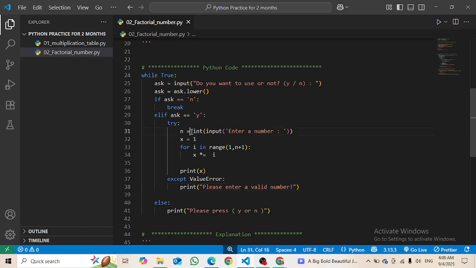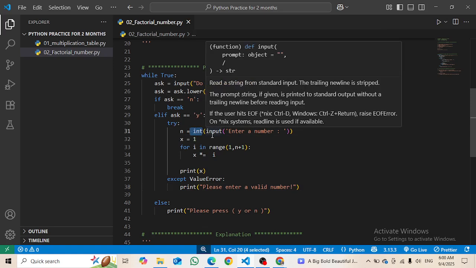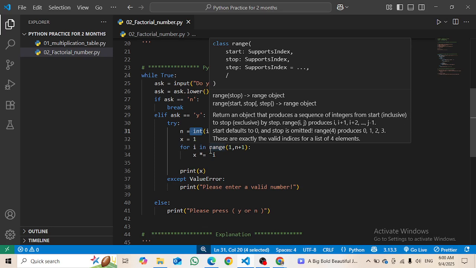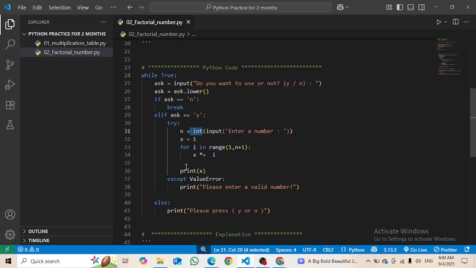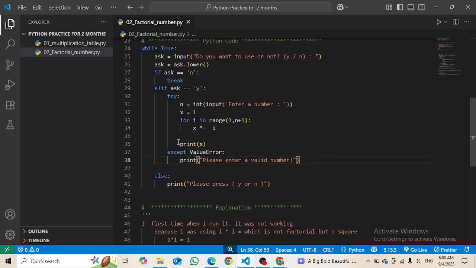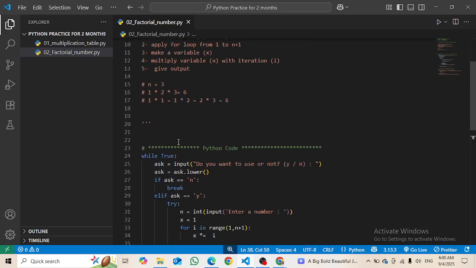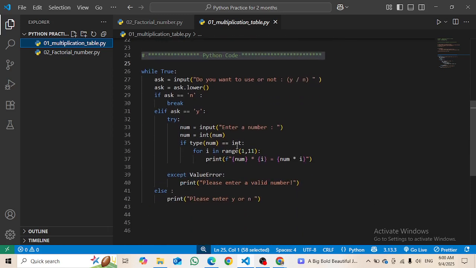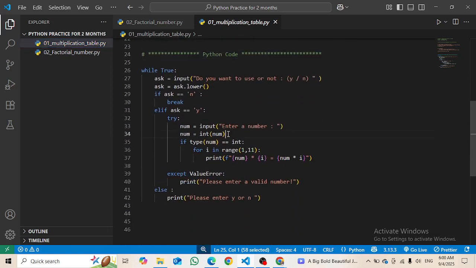So this try and except is so easy. You can see that I am trying to get the integer as an input, and if the user gives me something else instead of an integer, instead of breaking the program, it will give this, please enter a valid number. So this was about the whole code that we wrote in today's video. In the previous video I used num equals num here, so I can remove it.